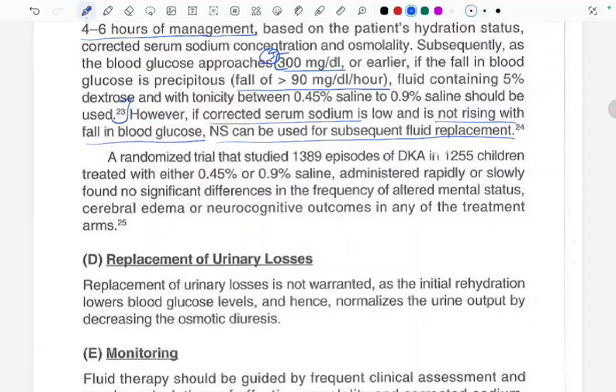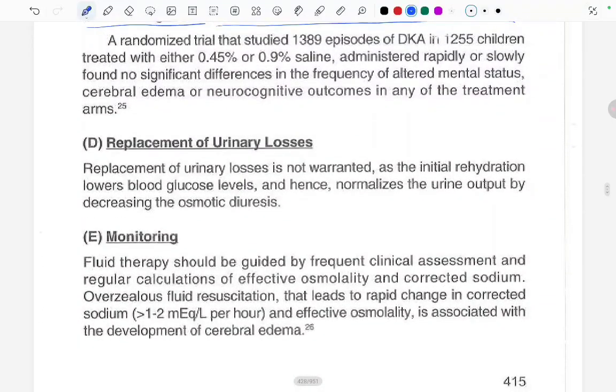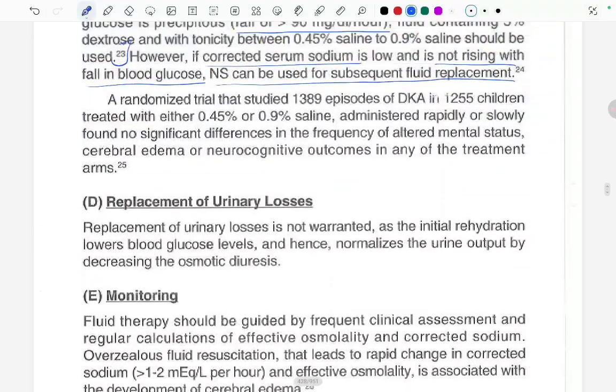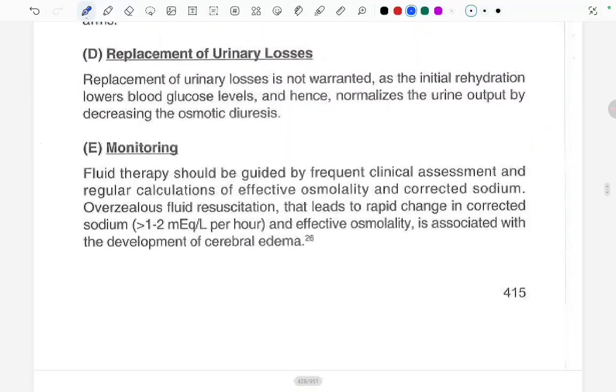Now coming to the replacement of urinary losses. Replacement of urinary losses is not warranted as the initial rehydration lowers the blood glucose levels and hence normalizes the urine output by decreasing the osmotic diuresis. Now coming to the monitoring. Fluid therapy should be guided by the frequent clinical assessment and regular calculation of the effective osmolality and corrected sodium.